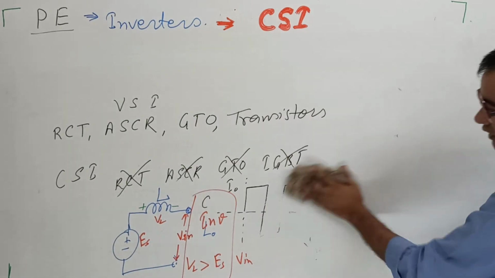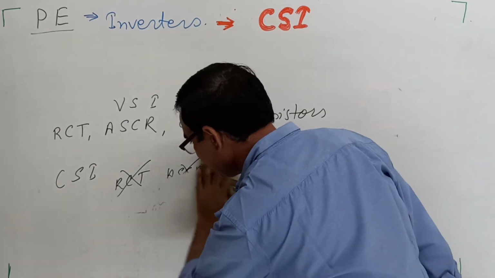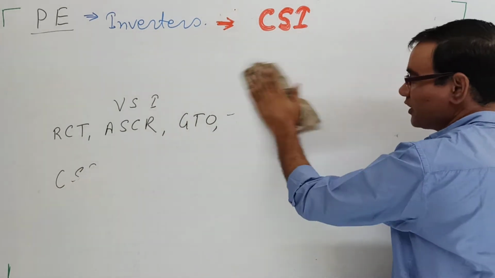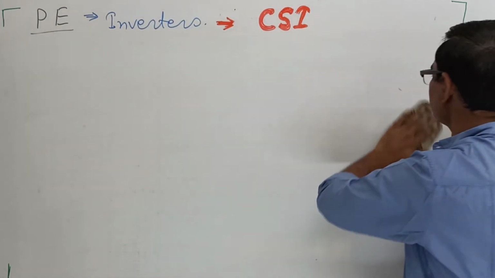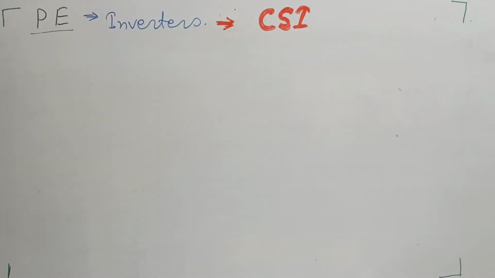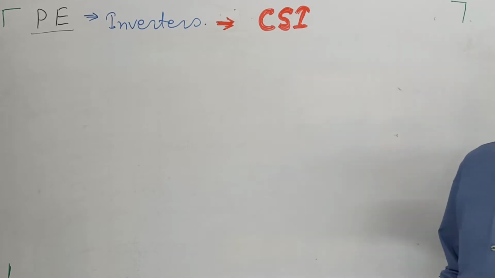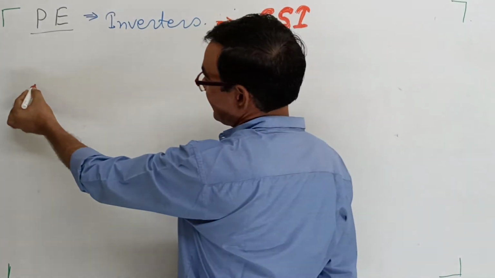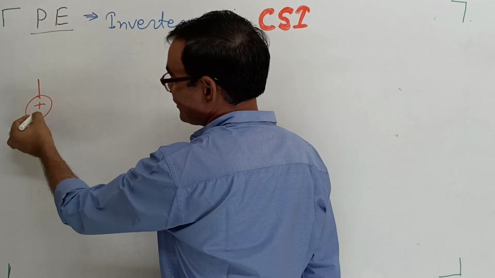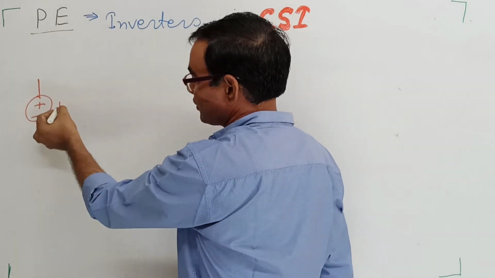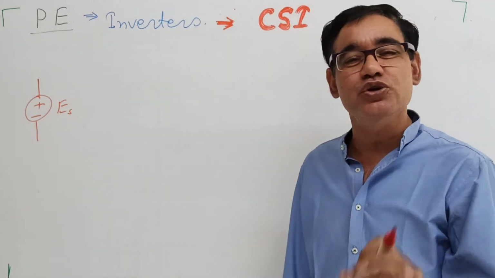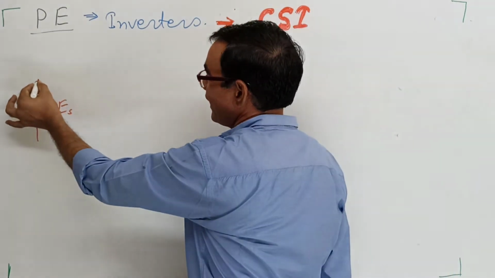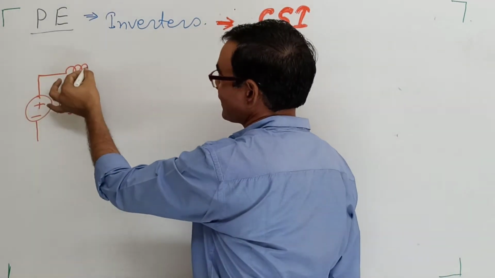Okay, so let's try to understand the current source inverter and its working principle on the circuit diagram. In the current source inverter, basically there is a voltage source; there is no physical current source present in nature. To make a voltage source into a current source, a heavy inductor is connected.